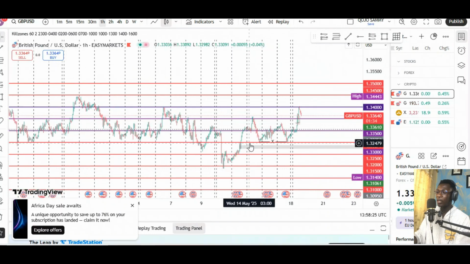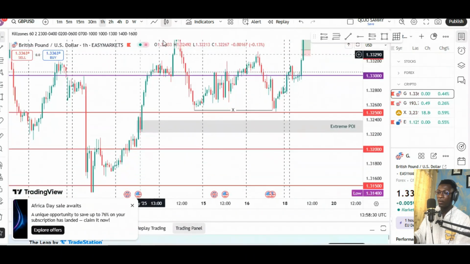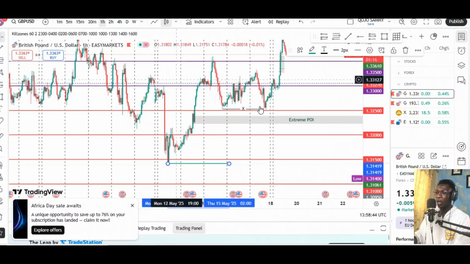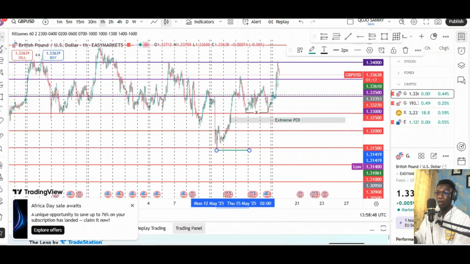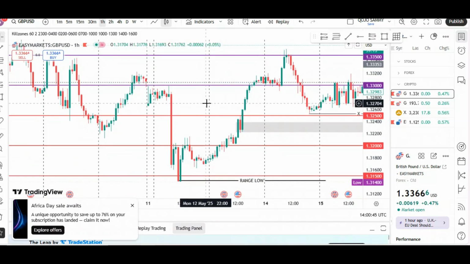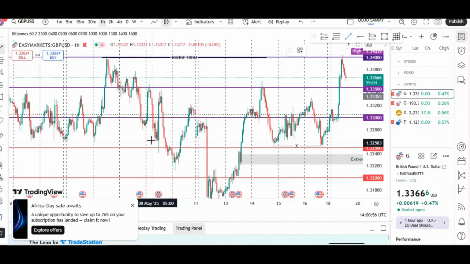And then what was I seeing? I was actually seeing this, that we had a range. This is the range low, and then this is the range high. Even though that's my range high and range low, I also had an internal range that I'll be trading off in the 15 minutes and then the 5 minutes, because I'm an intraday trader. I'm not a swing trader. I don't hold trades for days.